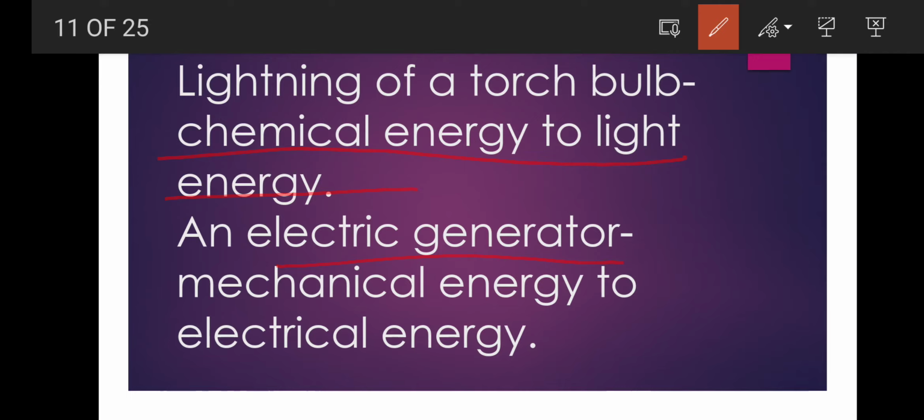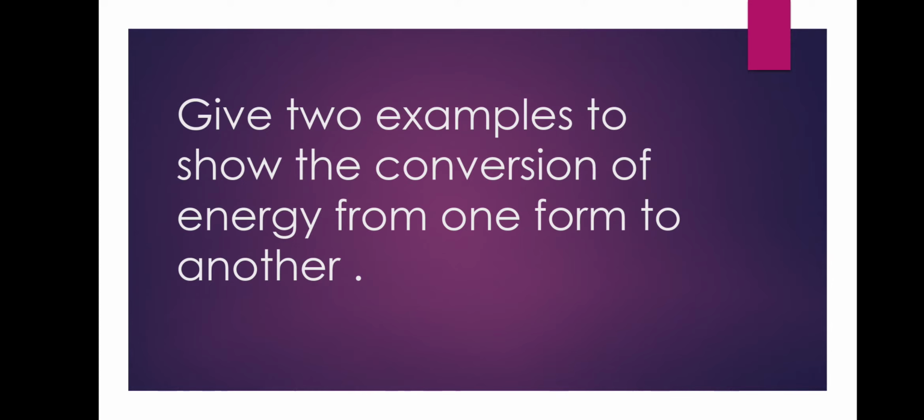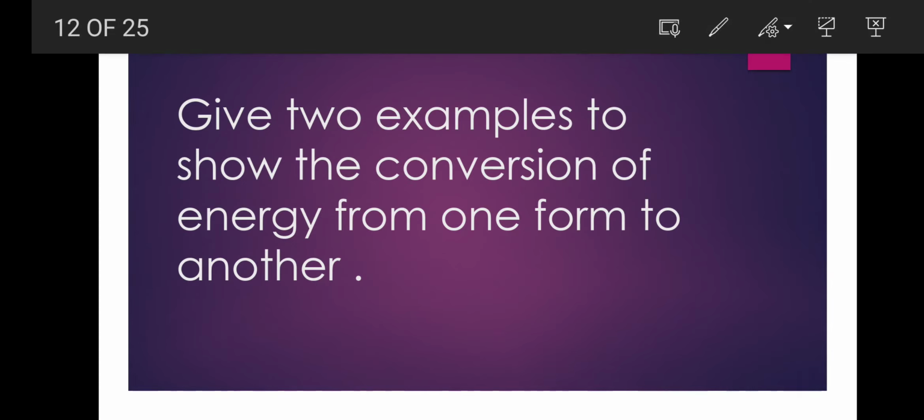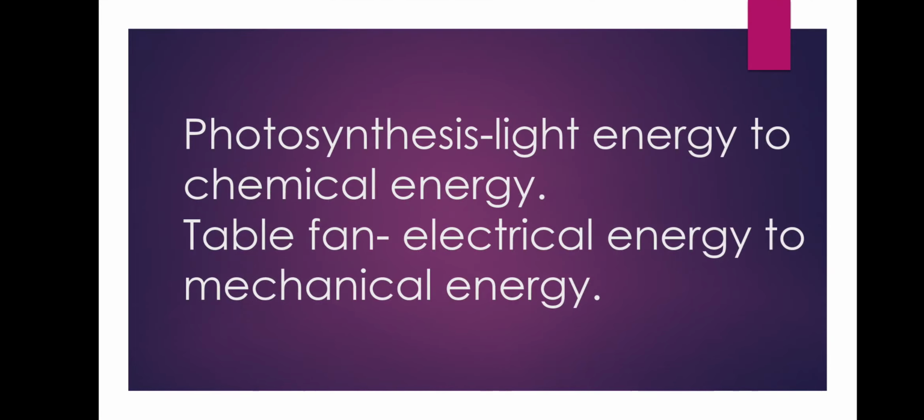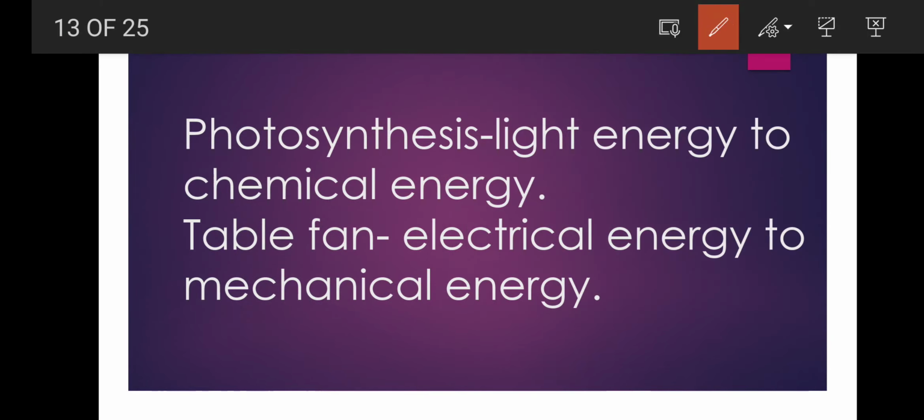Clear? Now next is: give two examples to show the conversion of energy from one form to another form. The best example is given here, I have explained this: photosynthesis. So in photosynthesis, what happens? Light energy is converted into chemical energy. So plants during photosynthesis change the light energy received from the sun into chemical energy of food.